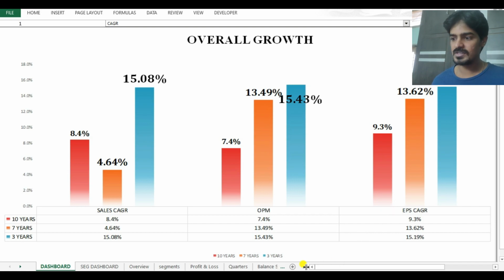In the first column, this is the sales CAGR growth, the blue color is the last 3 years, which is 15.8%, which is greater than the 7 years average of 4.64. And it is also greater than the 8.4% of 10 years CAGR growth. And if you come to EPS CAGR growth, it's almost similar. And I'm interested mostly in the margins, because margins speak highly about the management's performance from the factory level, and for that reason I've included margins as well. And this is pretty much about the Buffett rule, and I hope you understood what this is about, my friend.